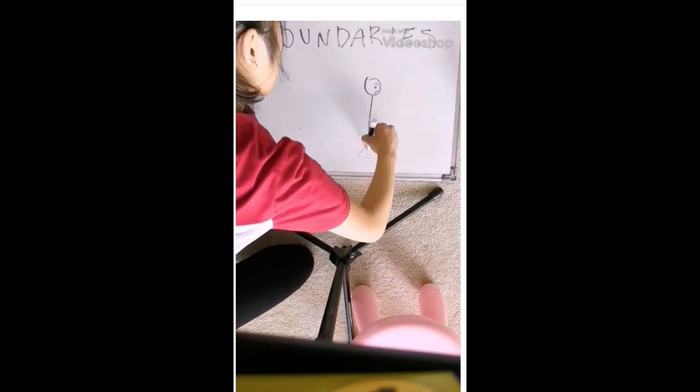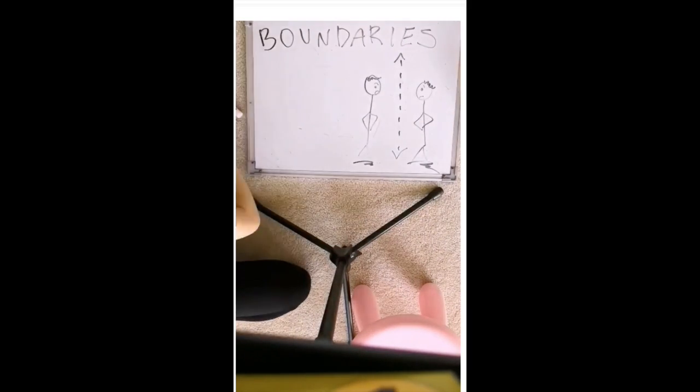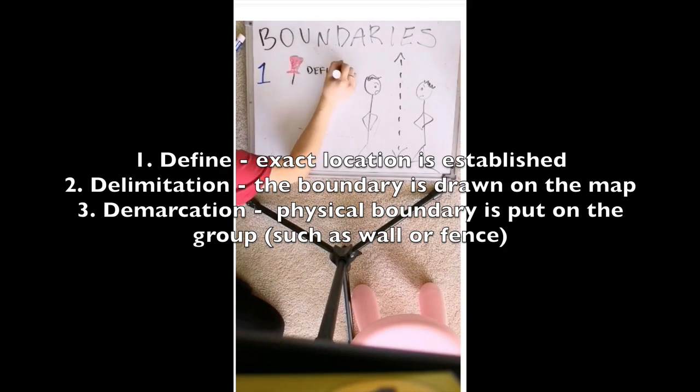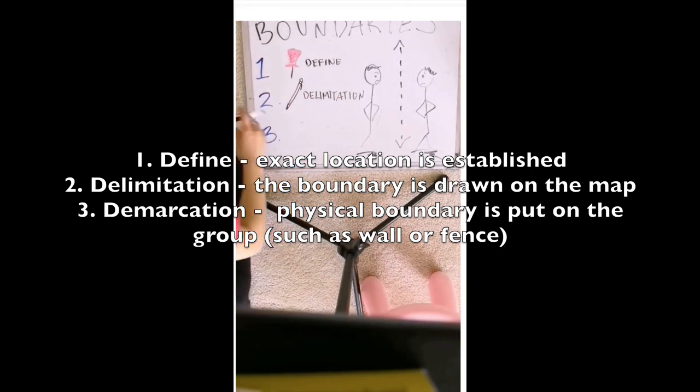A boundary is a vertical plane that goes all the way up and down, marking the extent of a state's territory. It comes in three stages. The first one is defining it, which is establishing the location. The second is delimitation, which is drawn on the map. Third is demarcation, which is the actual construction of a boundary.